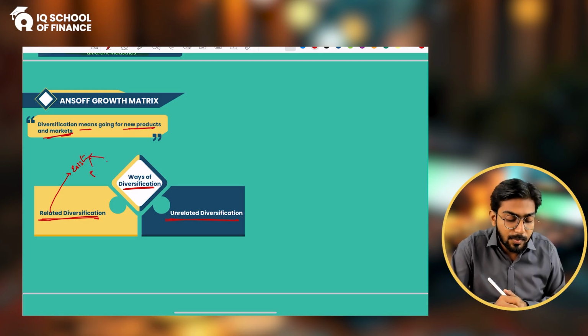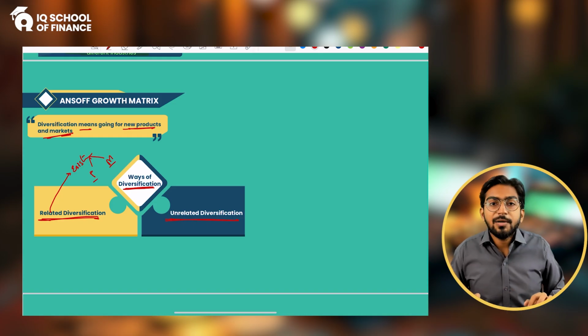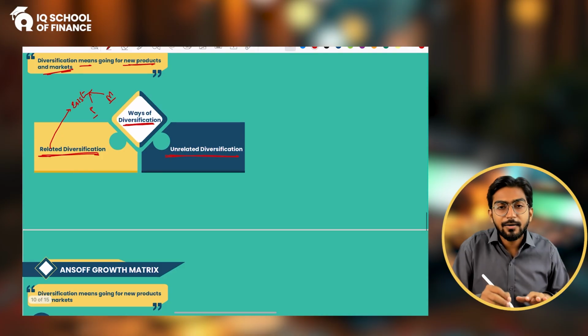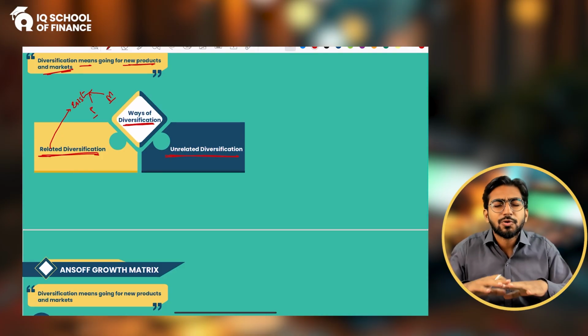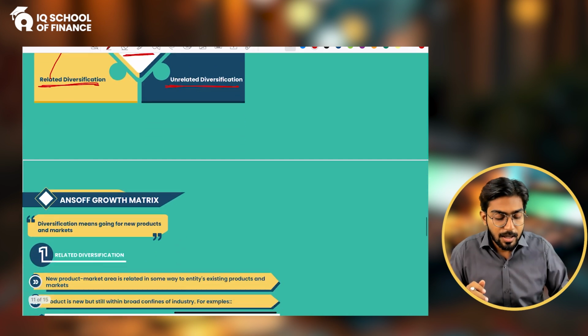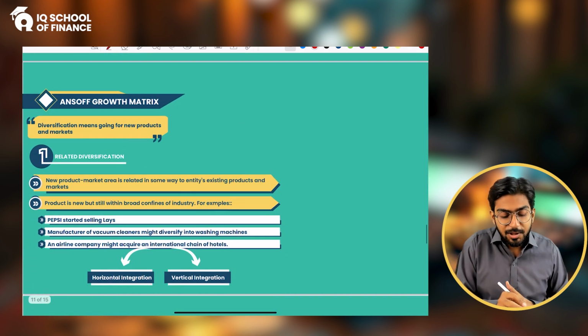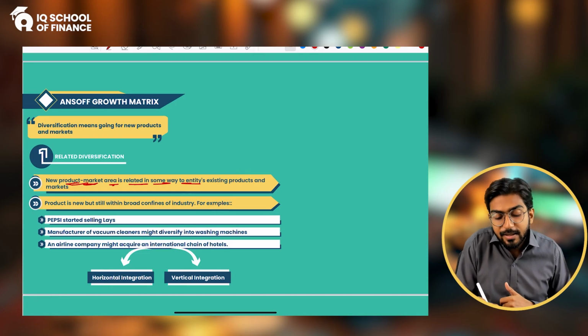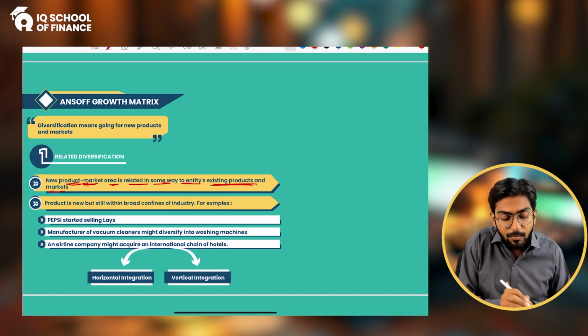Unrelated, obviously, is totally different from your existing market and existing product. So in related diversification, the new product and new market area is related in some way to the entity's existing product and market.